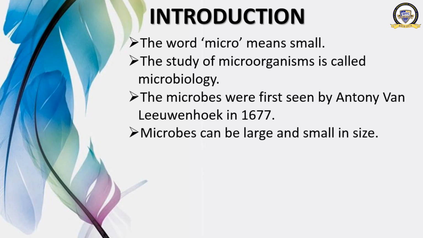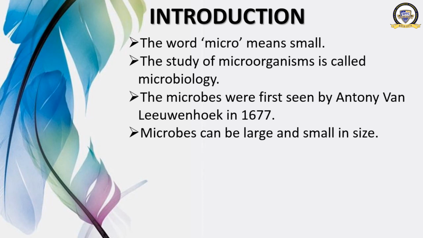Okay. Microbes can be large and small in size. The sizes can vary from small ones to large ones. The smaller ones are only a few microns or micrometers across. That is, 1 micron is 1 millionth part of a meter.